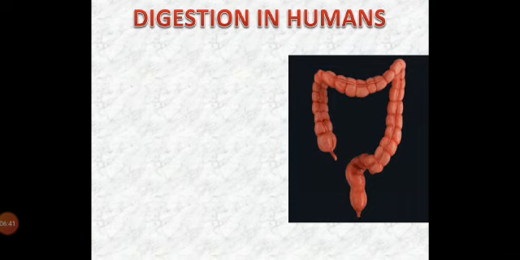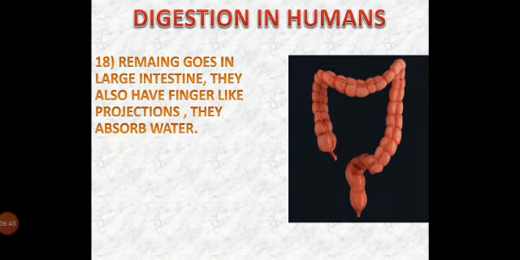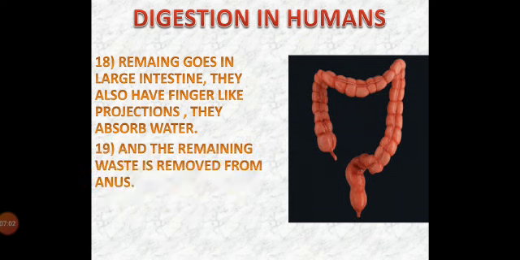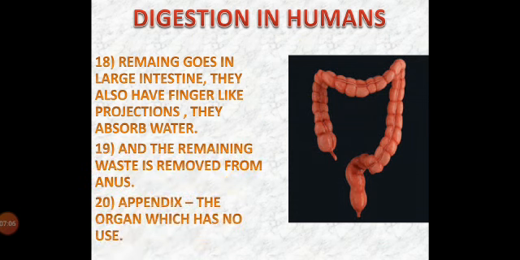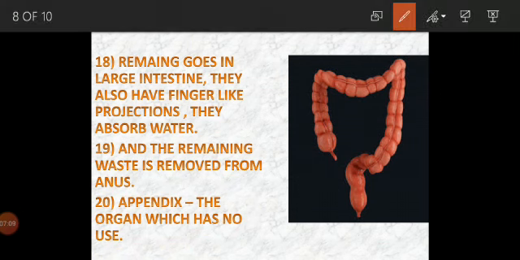So the next part in digestion in humans, we will see about the large intestine. The remaining food, which is just water and waste product, comes from the small intestine to the large intestine. In the large intestine, there are several finger-like projections and they absorb water, and the remaining waste is removed from the anus.